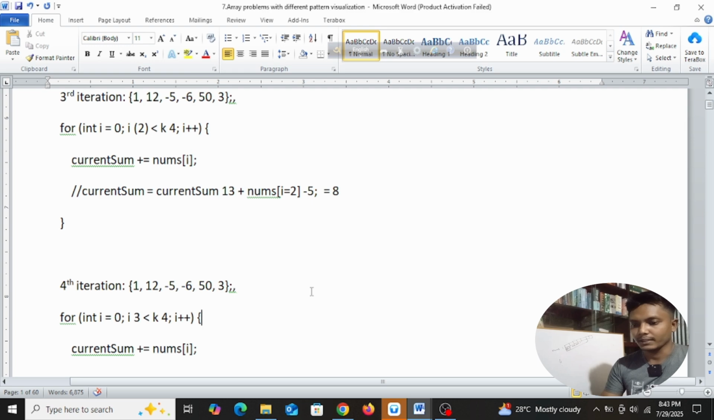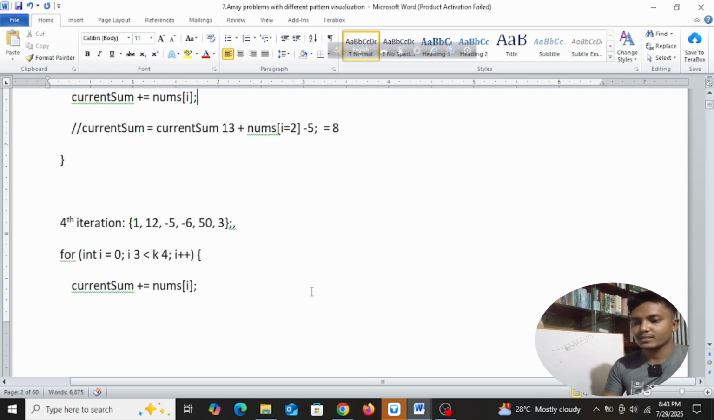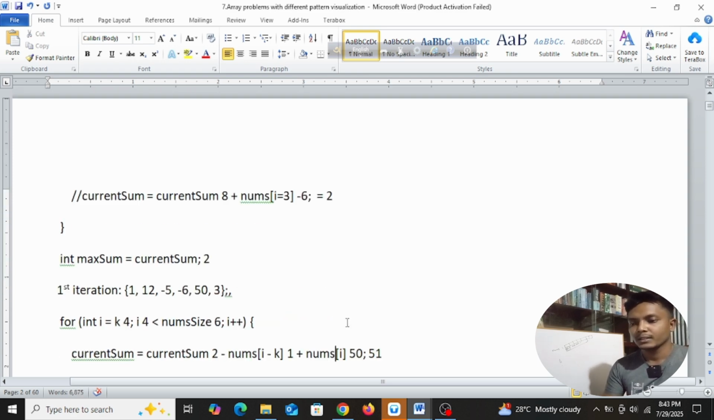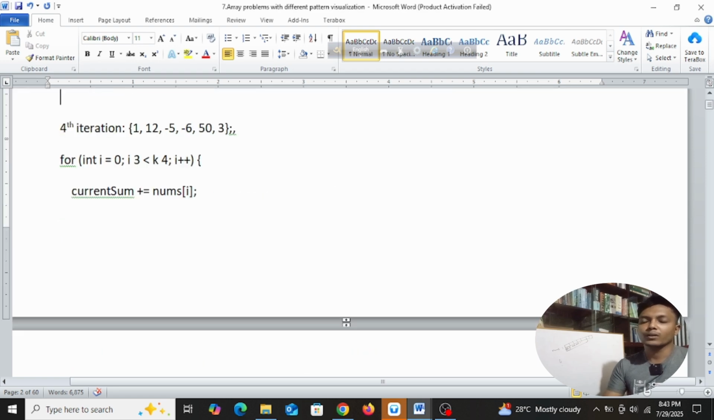So i's value is 3 here. 8 plus, in the fourth iteration, the value is minus 6. So finally we get 2, right? There will be no more iteration possible, because if i increases, then 3 would be 4, and 4 is not less than 4. So there will be no iteration. The condition will be false here.